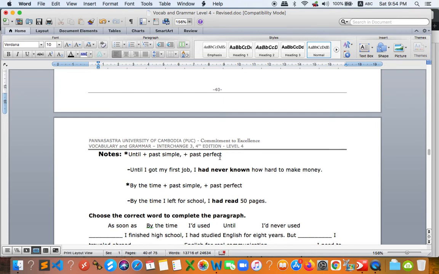So this is a clause that you have to remember, especially because it will be important for you when it comes to the final exam. Okay. Until I got my first job, I had never known how hard it was to make money. So this is about the first event. Then you got your first job.